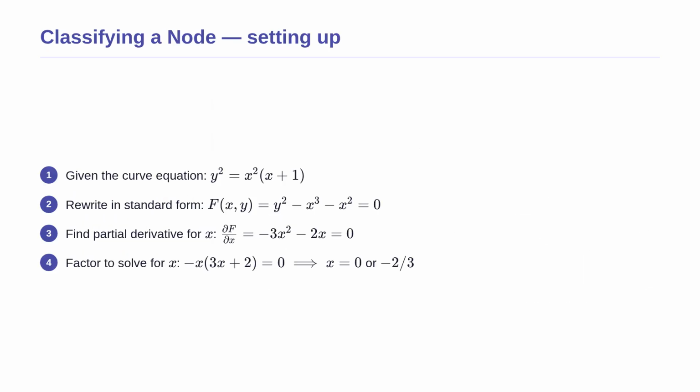Now that we have our visual intuition, let us find and classify a singular point with a concrete example. We are given the curve y squared equals x squared times (x plus 1). Our first step is to move everything to the left side to create our master function F set equal to 0. Next, we take the partial derivative with respect to x, treating y as a constant, which gives us negative 3x squared minus 2x. Setting this to 0 and factoring out a negative x reveals that x can be either 0 or negative 2/3.